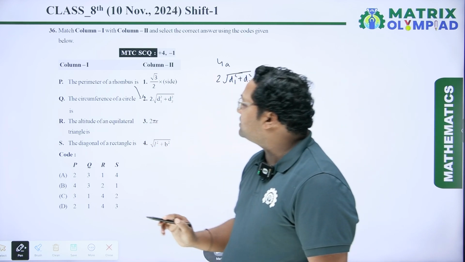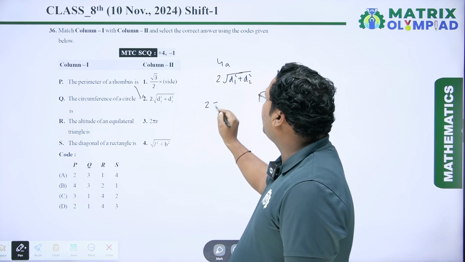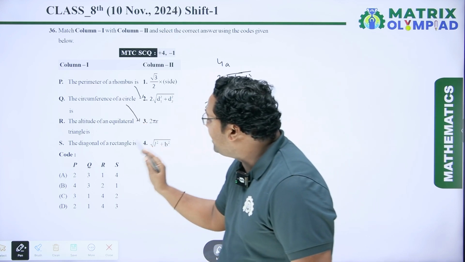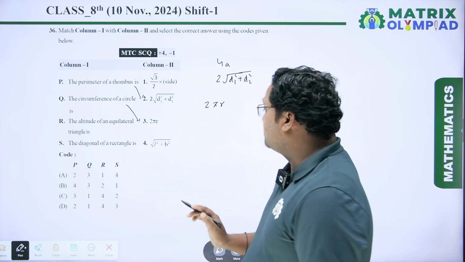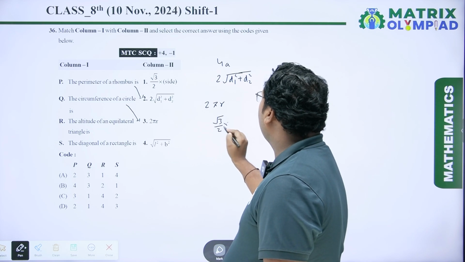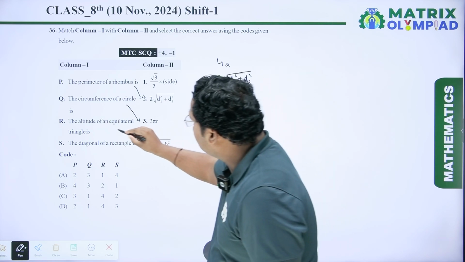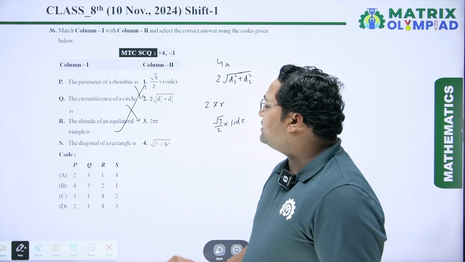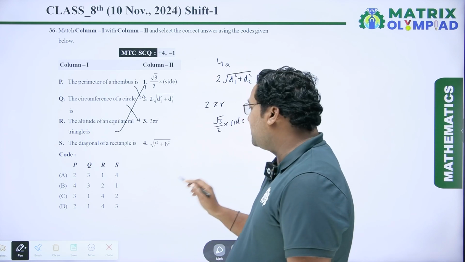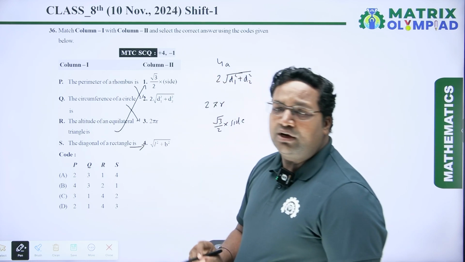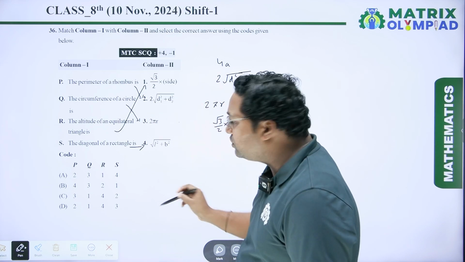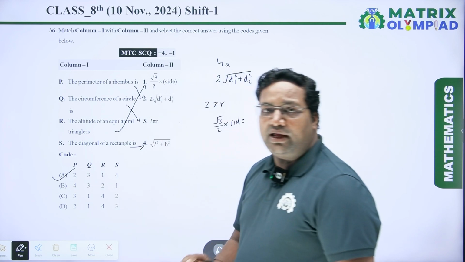Next is the circumference of a circle, which is 2 pi r. So for Q, third one is true. Next is the altitude of an equilateral triangle, which is root 3 by 2 into side, and which is in first. So for R, first one is true. Next is the diagonal of a rectangle, which is under root of L square plus B square. So for S, fourth one is true. So correct option is 2, 3, 1, 4, which is option A. So option A will be the correct answer.